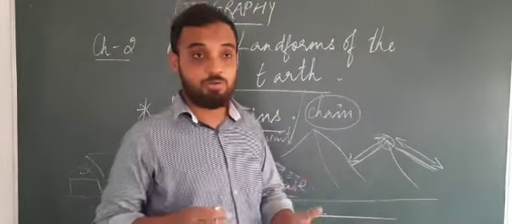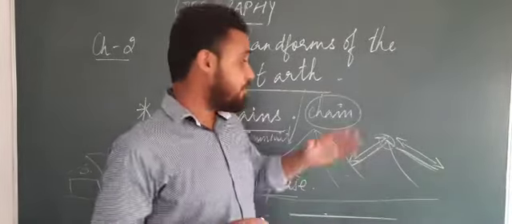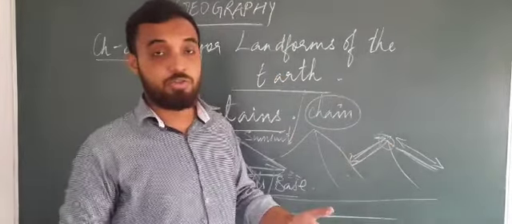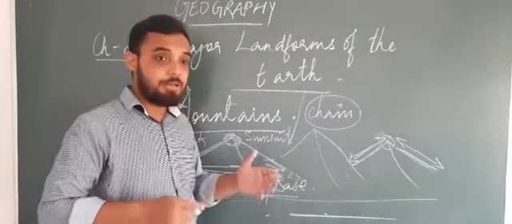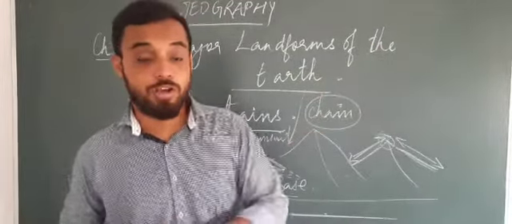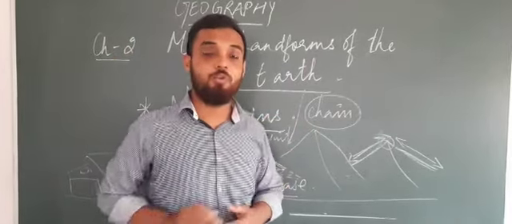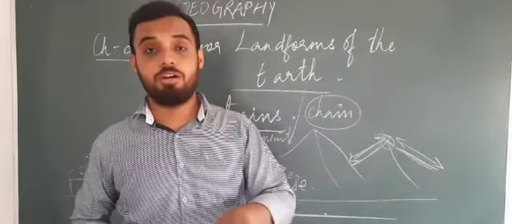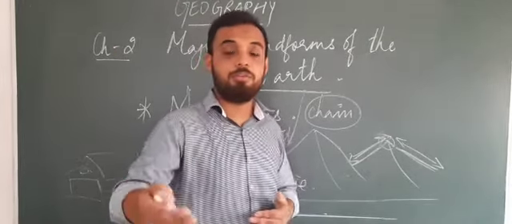Suppose you climb a mountain, which is triangular in shape. When you go to the peak and come down, many people go skateboarding or snowboarding. When it snows, people go to a high area and from there they use a skateboard to come down. Why? Because it is steep, so you come slightly downwards. That is why people go to a high area to enjoy. But that can't be done on a plain. Why? Because where we are will remain there. We can't go down. We can only go forward or backward.